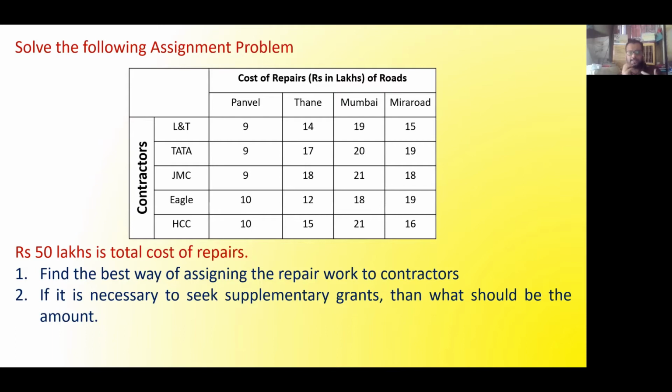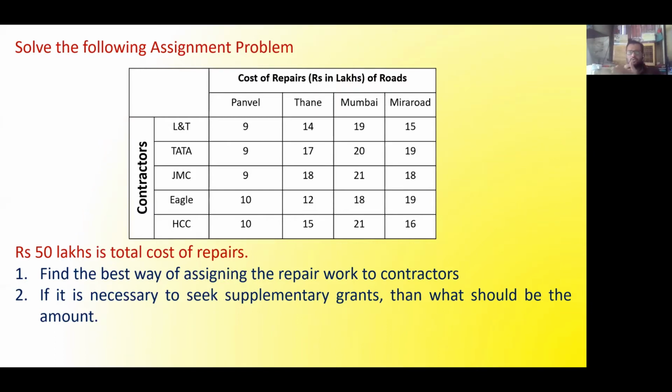So for example, let us say when we solve the problem, we get the minimum cost as, let us say, 54 lakhs. I'm just giving an example. After solving by our regular procedure, we get the final answer that the minimum cost, the best cost after assigning the best person to the best job, is, let us say, 54 lakhs. But now the scenario is there are only 50 lakhs available in the budget, so you will need some supplementary grants, some additional grants. So that is the question: the necessary supplementary grants if required.